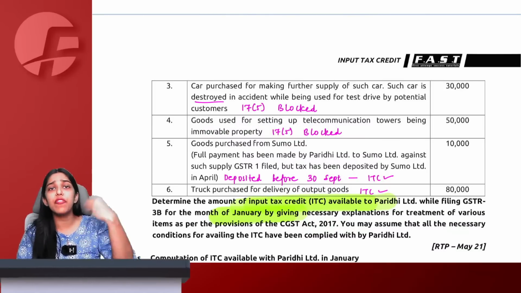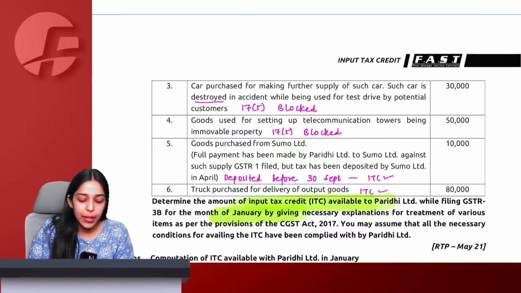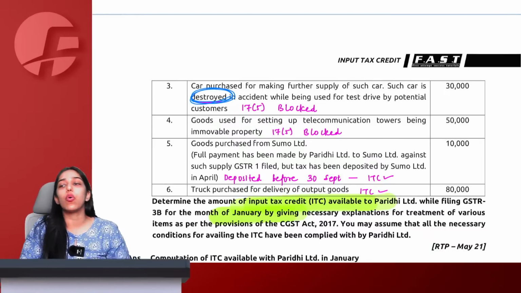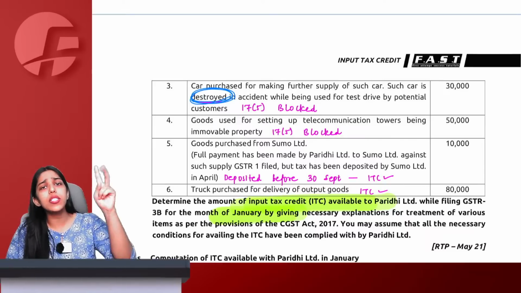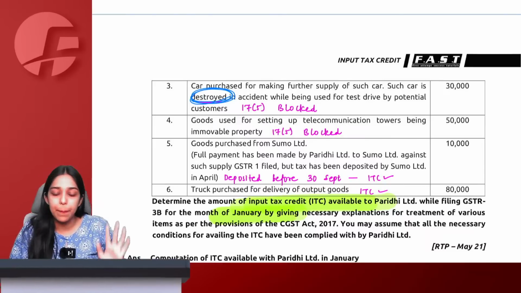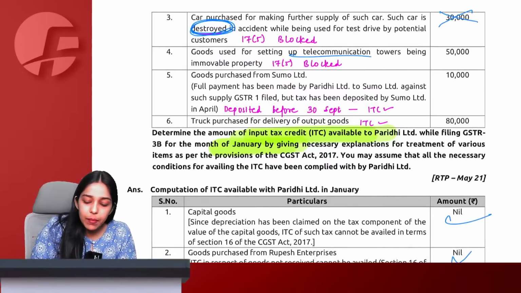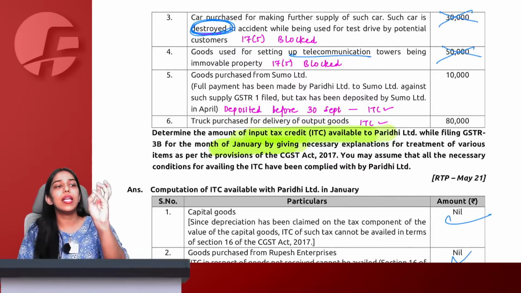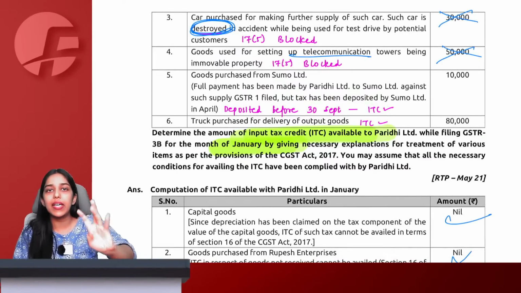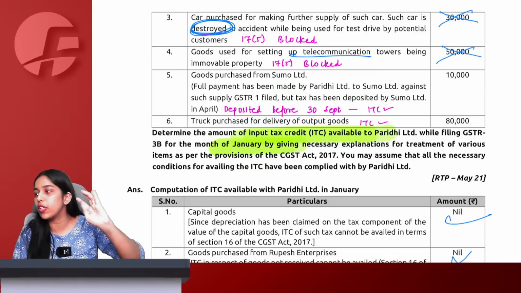Then car purchased for making further supply of such car. Normally, if you purchase car for further supply, ITC is allowed. But car is destroyed. Again, we know any goods lost, destroyed, stolen, written off, given as free sample, ITC is going to be blocked under section 17(5). Telecommunication tower, ITC blocked.